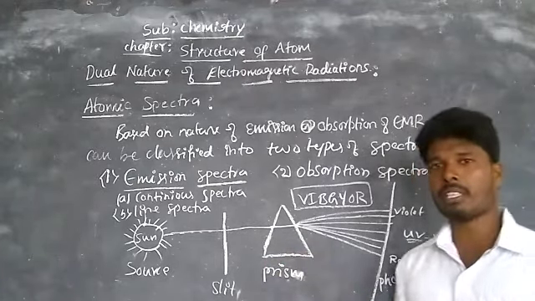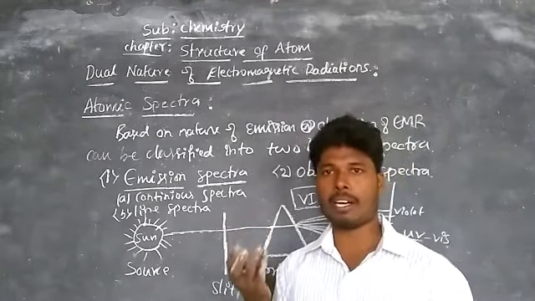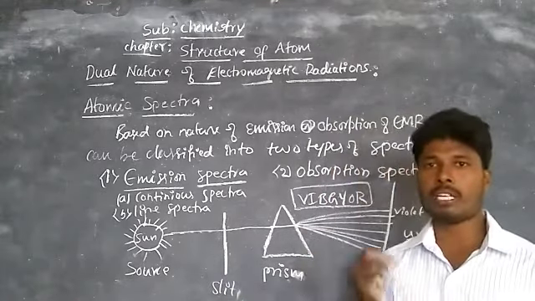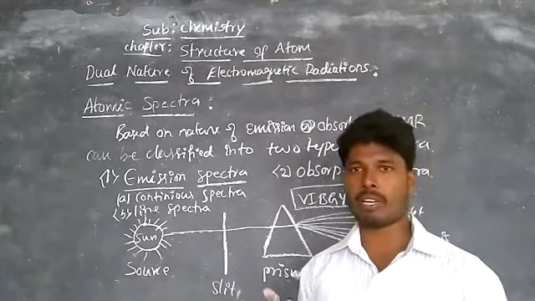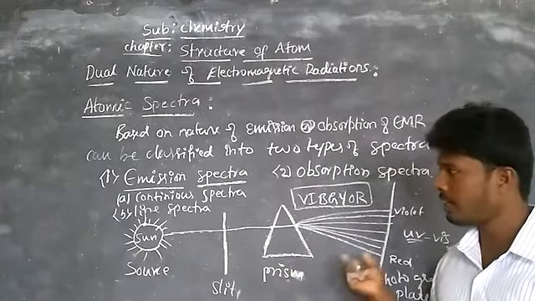Similarly, when a water droplet is present in the atmosphere and the sun radiations fall on it, it shows a number of colors. Those are the best examples for continuous spectrum. Okay, these are the examples.